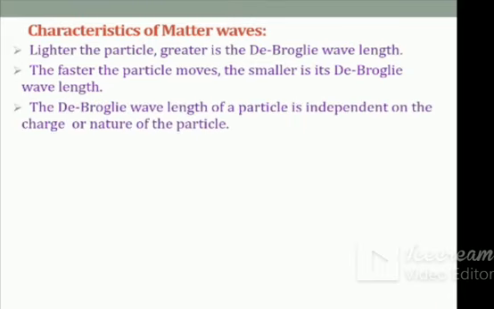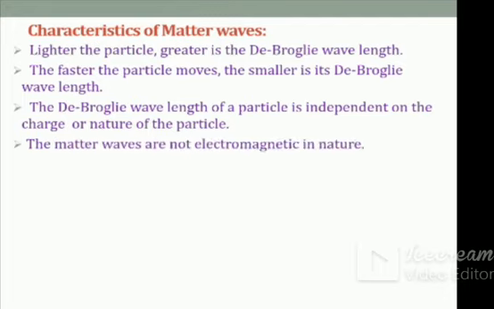The de Broglie wavelength of the particle is independent of the charge or nature of the particle. The matter waves are not electromagnetic in nature. It means the matter wave is not just like a progressive wave. It can extend from minus infinity to plus infinity.